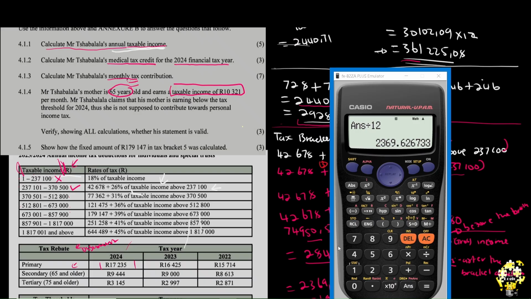But before we come here, pay attention. It's per month. We have to make this an annual. Mr. Shabalala claims that his mother is earning below the tax threshold. Remember, I explained tax threshold is the maximum income that an individual can earn before they start paying tax. Thus, she is not supposed to contribute towards personal income tax. Remember, I said if you earn exactly the tax threshold or below, you still do not pay tax. We are supposed to verify showing our calculations whether this is correct.